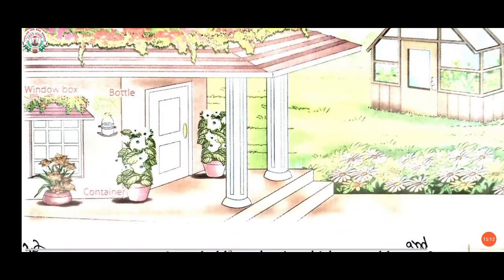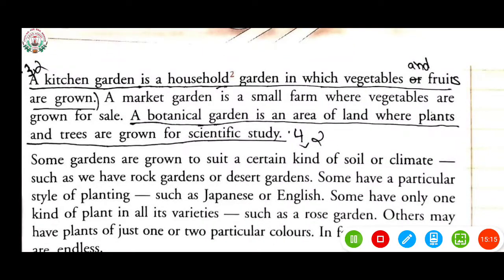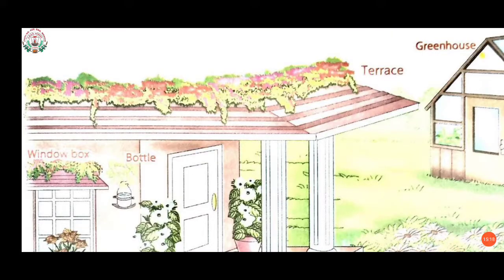Now children, generally it happens that many people don't keep space for garden. So basically they like to grow plants and they love gardening. But due to not having enough space, they have to adopt various options to grow plants. I have explained you this, that is window box garden, container gardens, bottle gardens, like this. They create their garden, they prepare their garden like this.